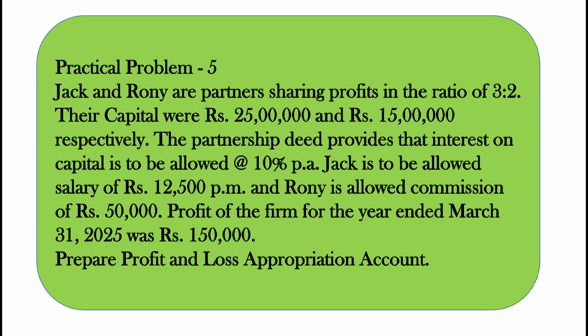Both the partners, Jack and Ronnie, will be provided 10% interest on capital. Jack is to be allowed salary of rupees 12,500 per month. Jack is being given salary here, that is 12,500 per month, so we will multiply it with 12 to get annual salary or salary for 12 months. And Ronnie is allowed commission of rupees 50,000. Ronnie is also getting an overall commission of 50,000.